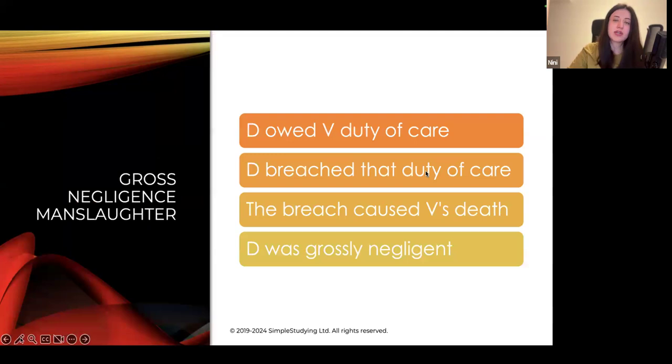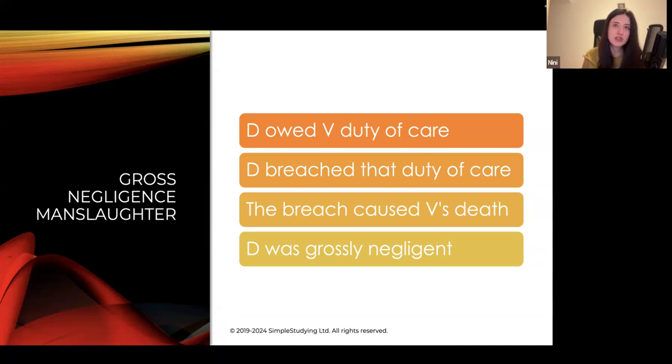Gross negligence manslaughter. This is when there is a duty of care. Defendant owed victim a duty of care. You probably remember duty of care from tort law if you've studied it. This is basically when defendant has some kind of duty to act. It can be a doctor-patient relationship. Doctors always have a duty of care to their patients.